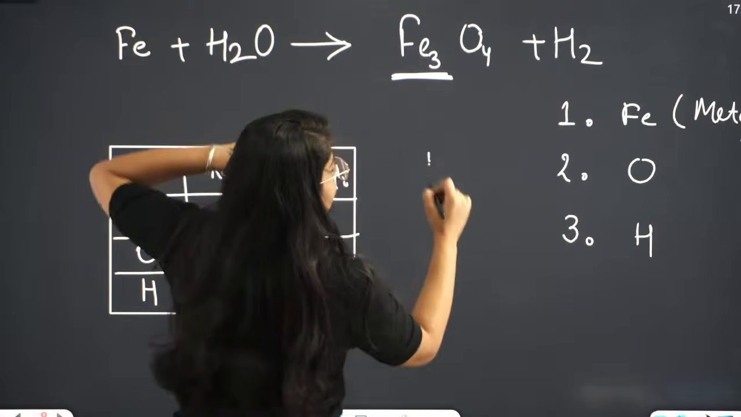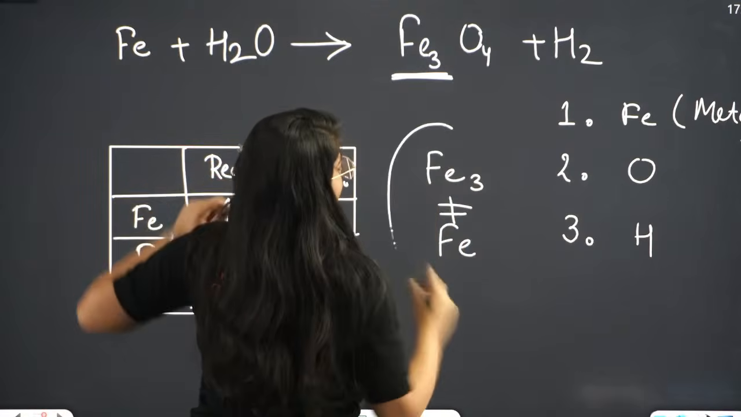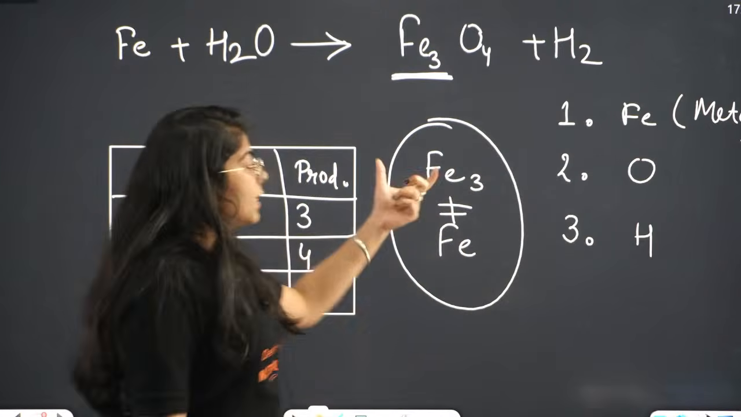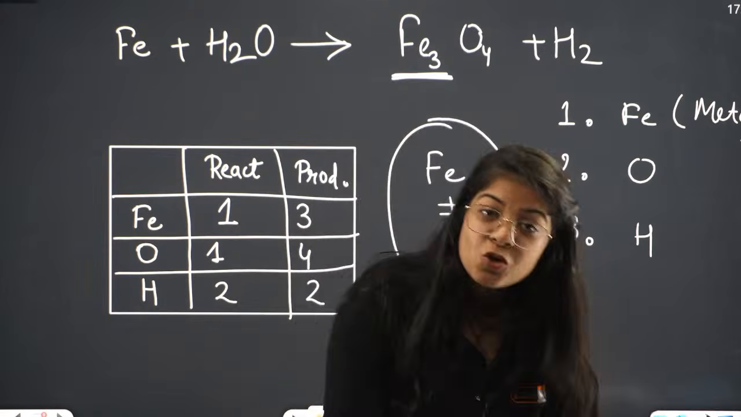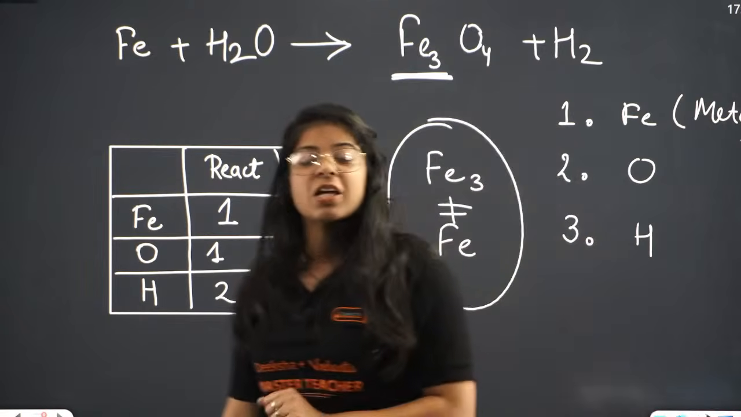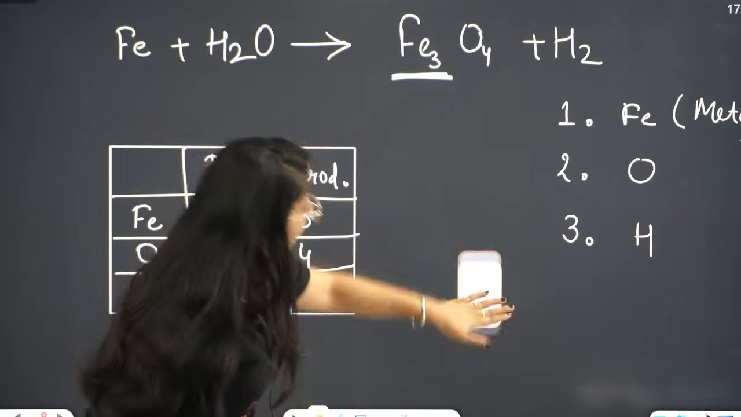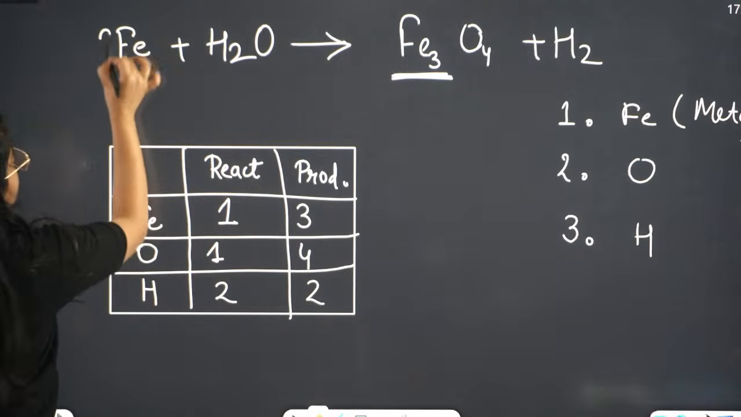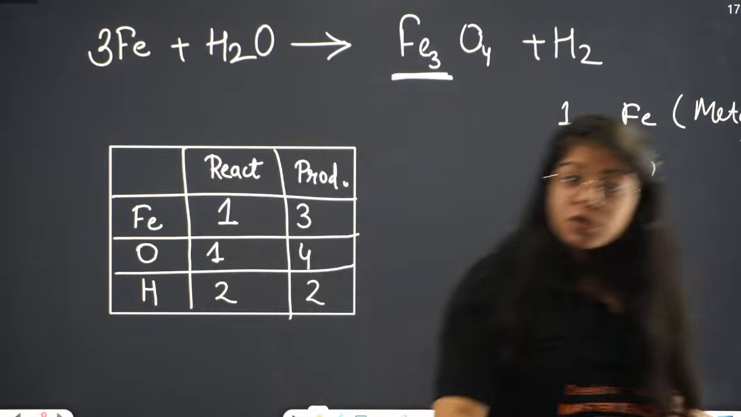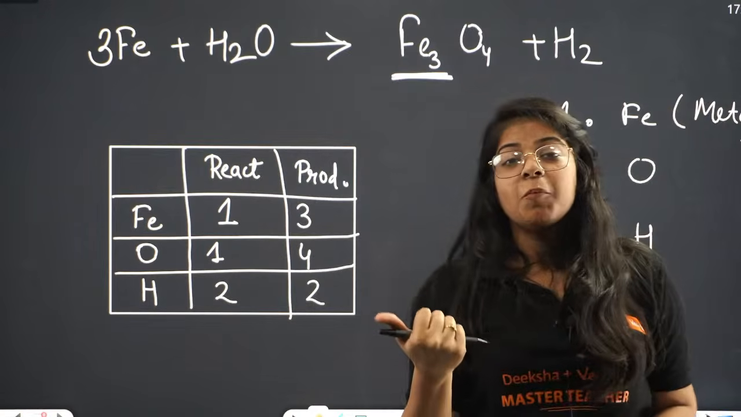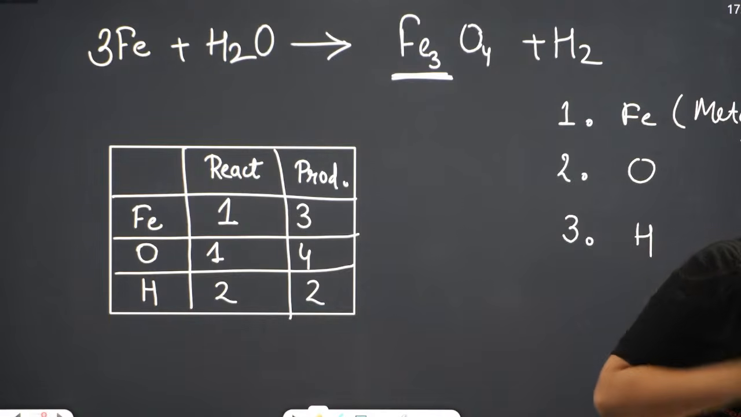This Fe3 and Fe are not equal, bacha. Okay, these are not equal. These are nature. Whenever a number is in the foot of the element, it's naturally made. It's nature. You cannot change that. Okay, you cannot change that. But you can change the number of atoms. You can do this. So you can place a 3 in front of the Fe, but not in the foot of the Fe. You cannot remove the number from the foot of the Fe. You cannot add the number in the foot of the Fe. Okay.